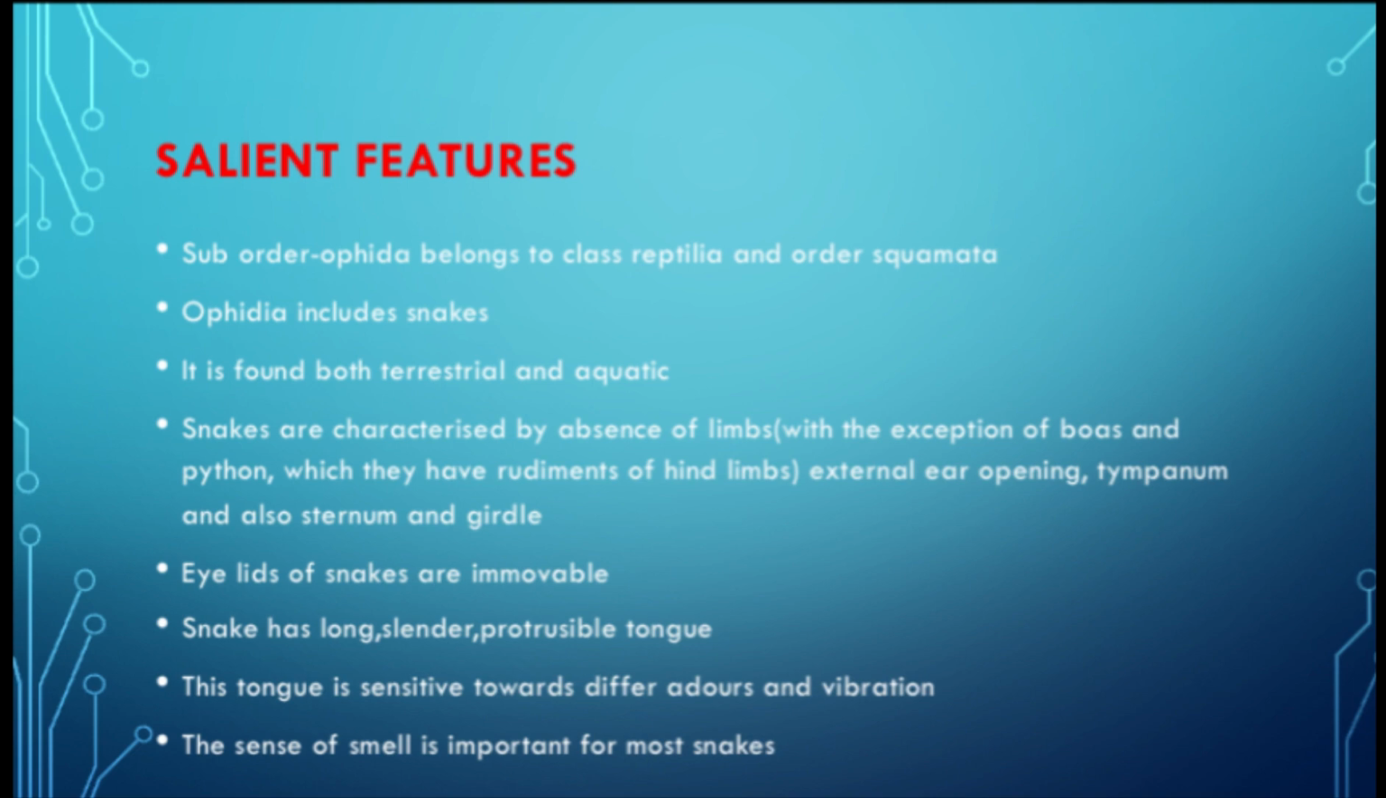Snakes are characterized by absence of limbs, with the exception of boas and pythons, which have rudiments of hind limbs. External ear opening, tympanum, sternum and girdle are absent. Eyelids of snakes are immovable. Snakes have a long, slender, protrusible tongue. This tongue is sensitive toward different odor and vibration. The sense of smell is important for most snakes.